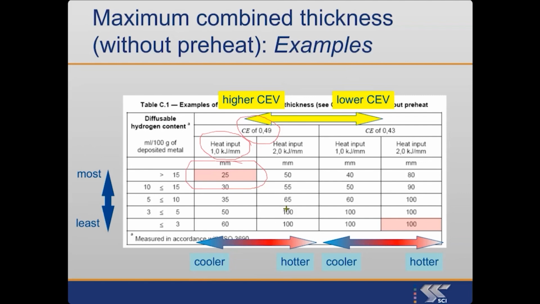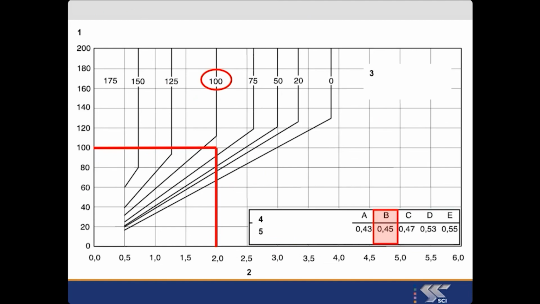On the bottom right, well, we've got a low hydrogen scale. That's the left-hand part of the table. We've got a lower carbon equivalent value. That's the top of the right two columns. And we've got a high heat input. And that's all good news because the maximum combined thickness is 100 millimeters. So the responsible welding coordinator is going to balance and juggle all these inputs to come up with an appropriate weld procedure specification to assure us that the weld can be completed without defects.